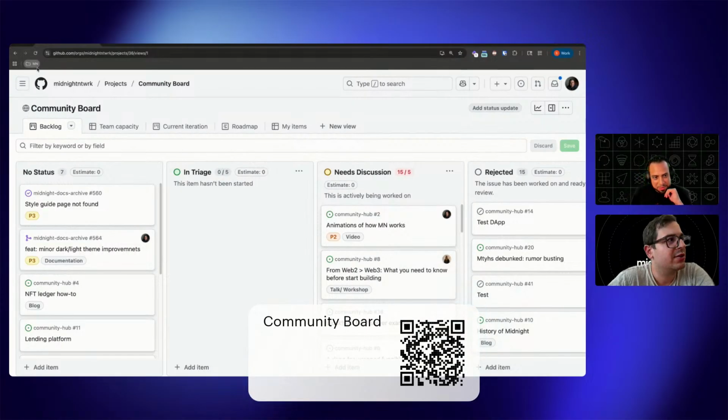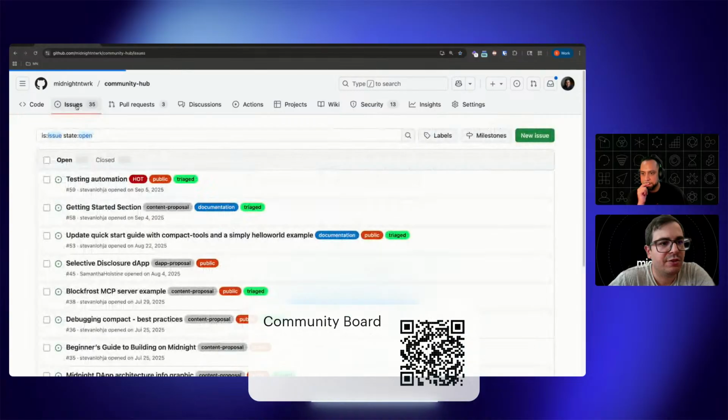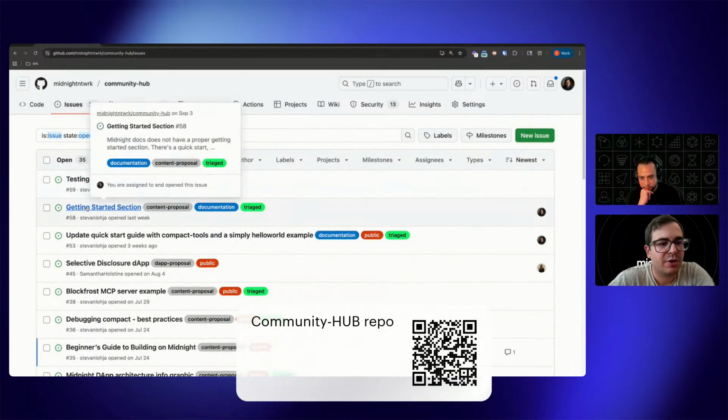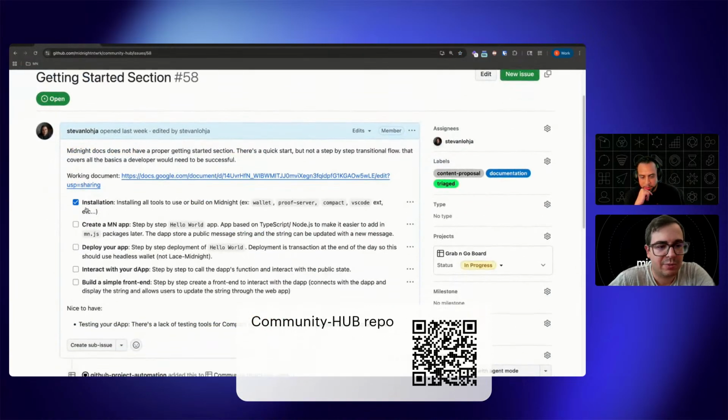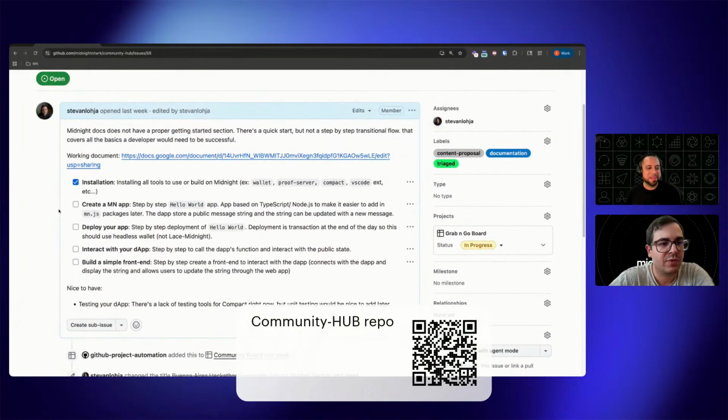So I'm going to go into community board. Oh, you can't actually see my bookmarks in the live thing. That's fine. So let's go to Community Hub and issues. And there's this particular content that I'm working on. You guys can even go in the Google Doc and comment if you want to.